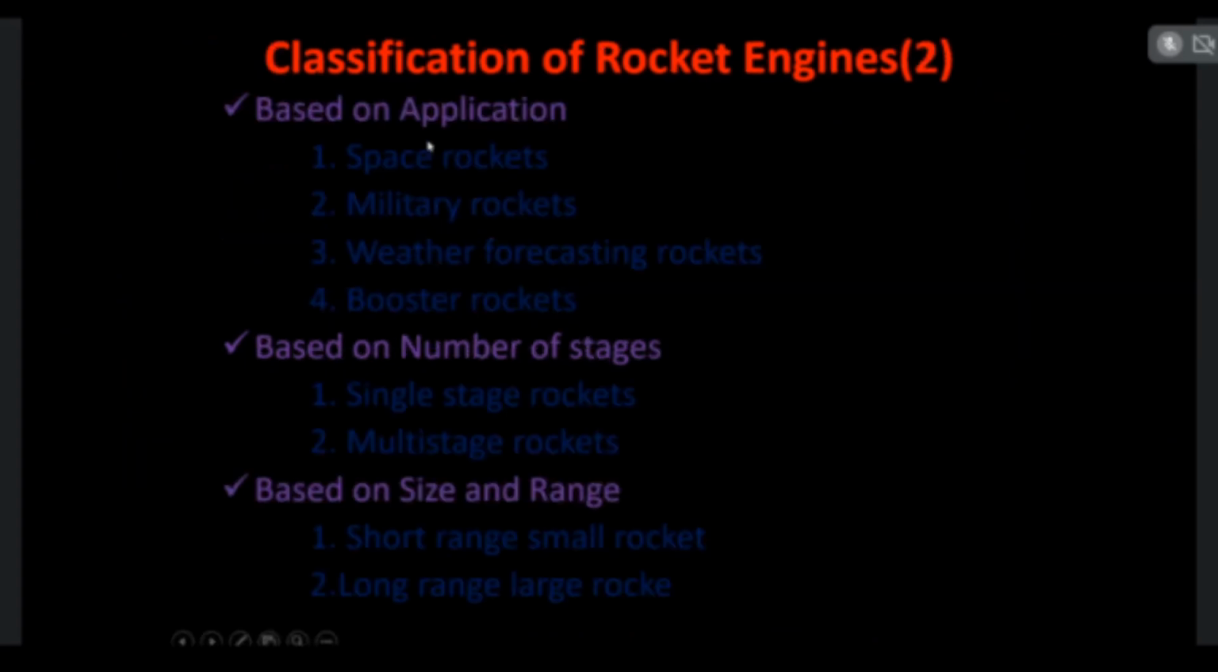Before entering into chemical rocket engines, we can see the classifications of rocket engines based on applications, number of stages, and size and range. Based on applications, rockets are classified as space rockets, military rockets, weather forecasting rockets, and booster rockets. Based on the number of stages, rockets are classified as single stage rockets and multi-stage rockets. Based on size and range, rockets are classified as short range, small rockets, and long range, large rockets.